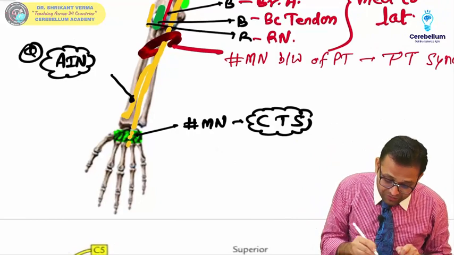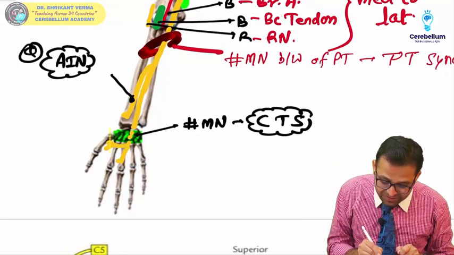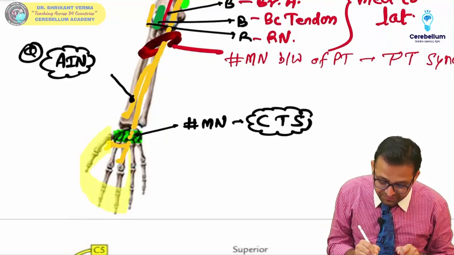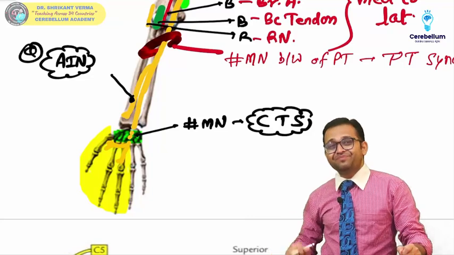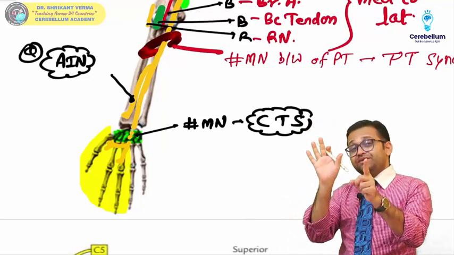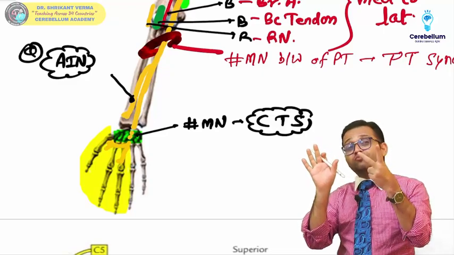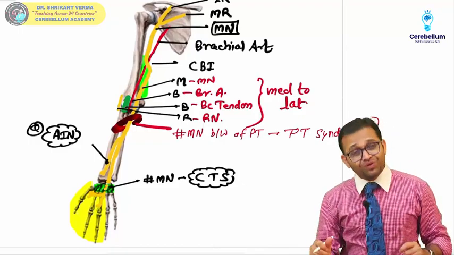Okay, now this nerve will give the motor branch and the sensory branch. Just a diagrammatic presentation. Sir, it will supply the lateral three and a half fingers. It will supply all the thenar muscles, the thumb side muscles, except adductor pollicis, and it will supply the first and second lumbricals, means only five muscles. So this is the point which you must remember.